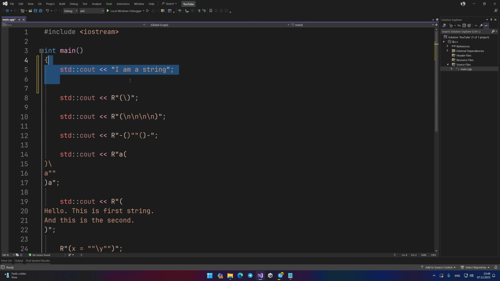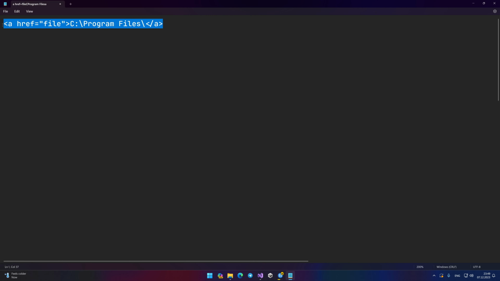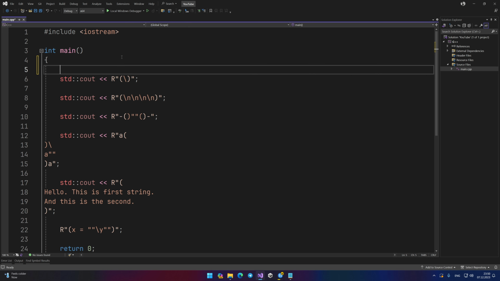Now, there are situations in which you need to write strings that will have a lot of backslashes and double quotes. For example, you're writing a program in which you need to save the code of an HTML page. If you don't know what it is, then don't pay attention. Just imagine that this text needs to be displayed on the screen. Let's try to output it.